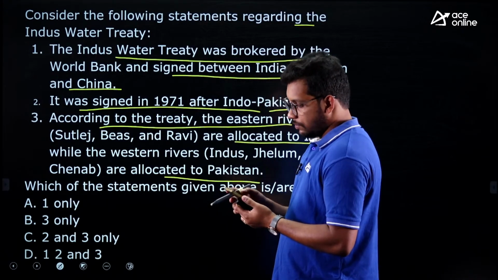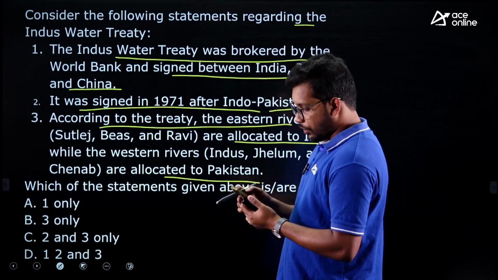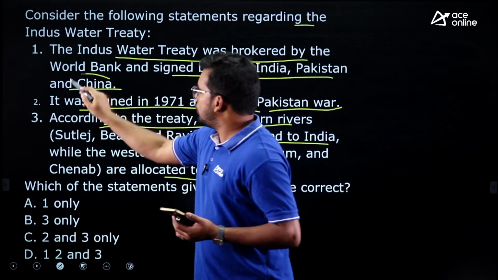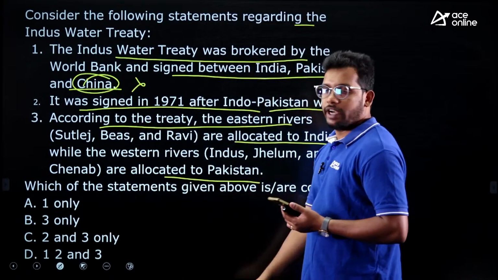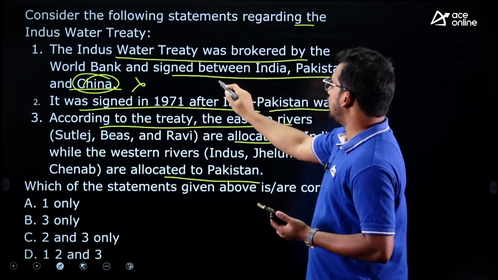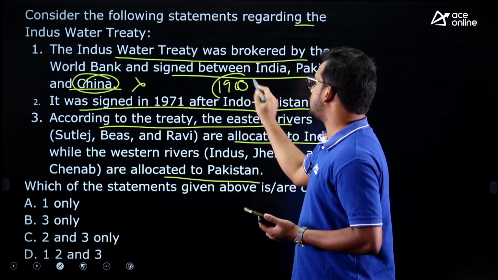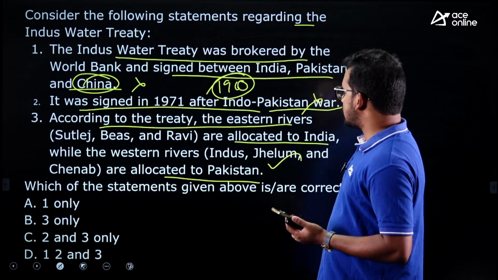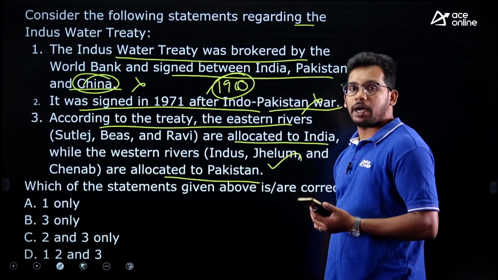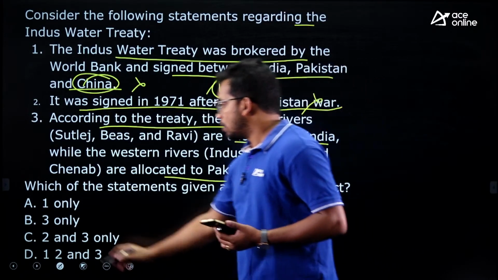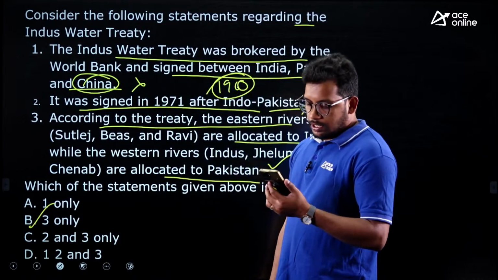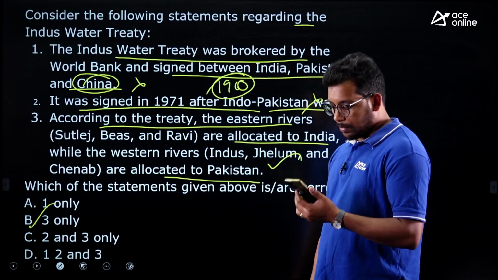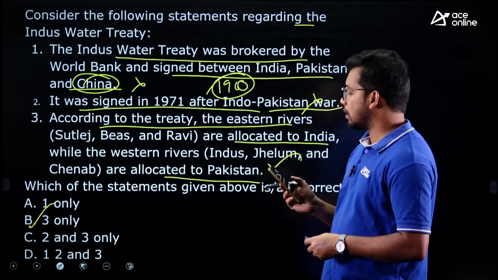Anyone? If you look at the first statement, China is not involved, so this is wrong. Only India and Pakistan are involved. The second one is also wrong. It was signed in 1960, not after the 1971 war. The third statement is correct. Western rivers went to Pakistan and eastern rivers to India. So the answer is B. Yes, Ranjan, Nandana, Santosh, Malini, three of you have answered it correctly.